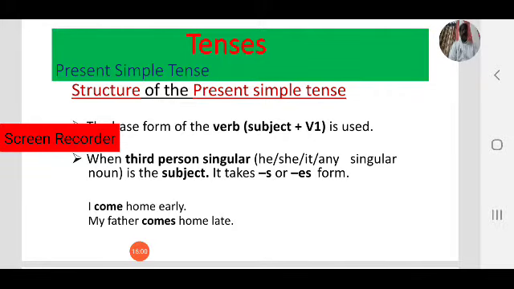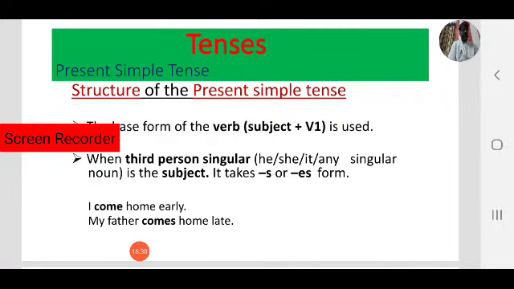Next, played, that is past participle. Every verb has 4 forms: present form, past form, present participle, past participle. Take the word do, for example. Do is a present.